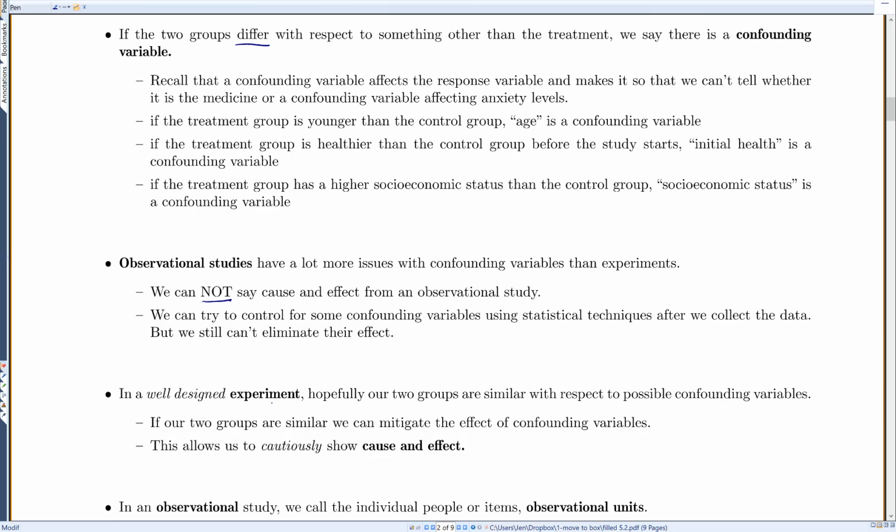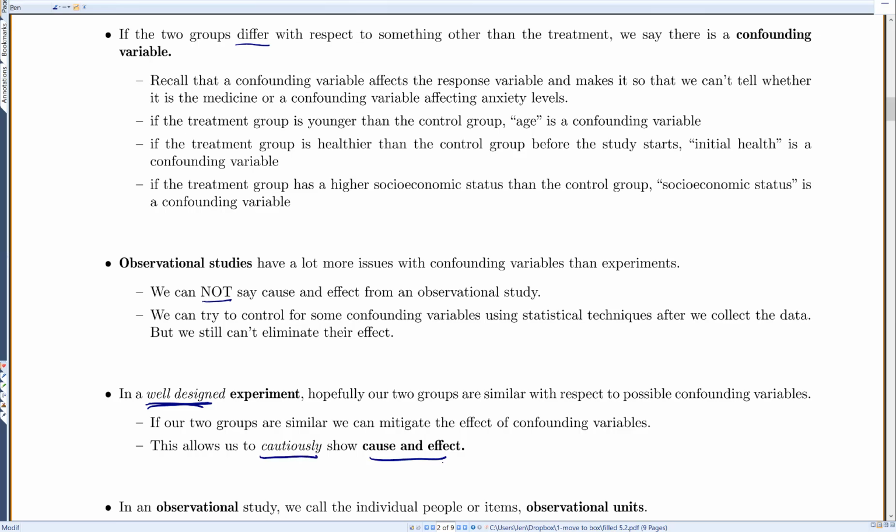Okay. But in a well-designed, and that's key, there are a lot of experiments that are not well-designed, but in a well-designed experiment, hopefully our two groups are similar with respect to possible confounding variables. And if our two groups are similar, we can then mitigate the effects of the confounding variables. And this allows us to cautiously show cause and effect.